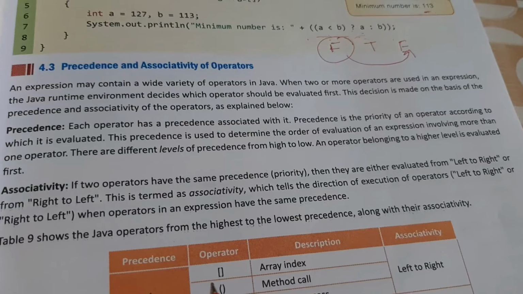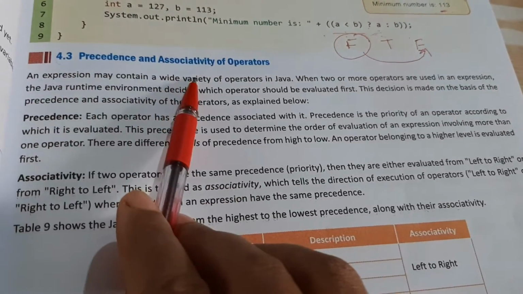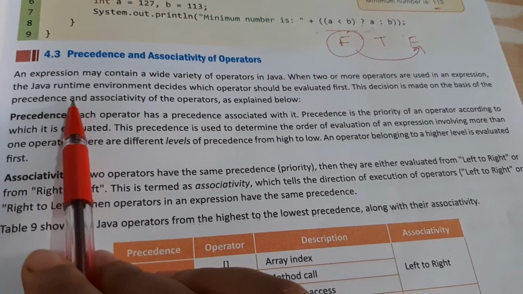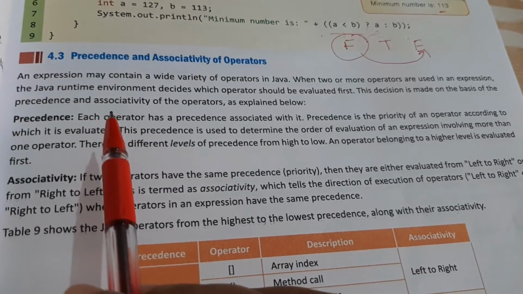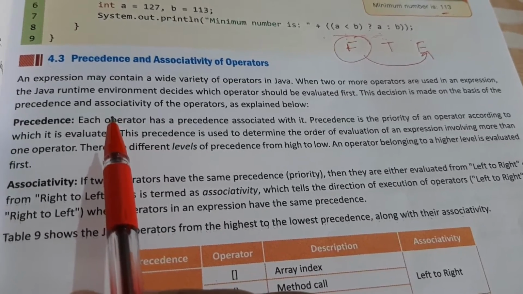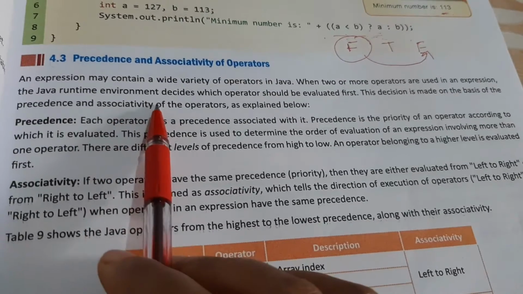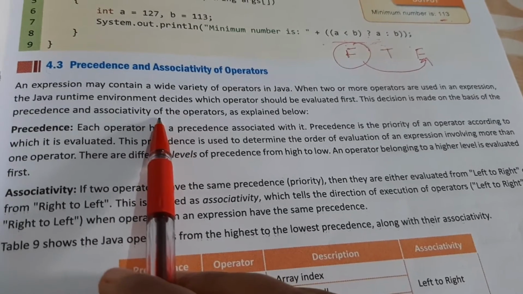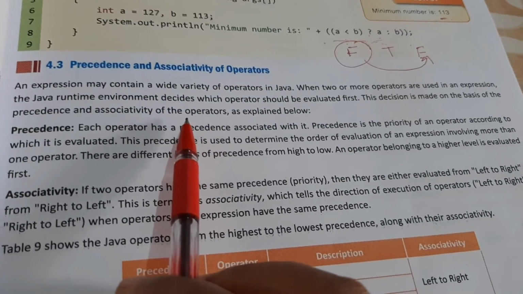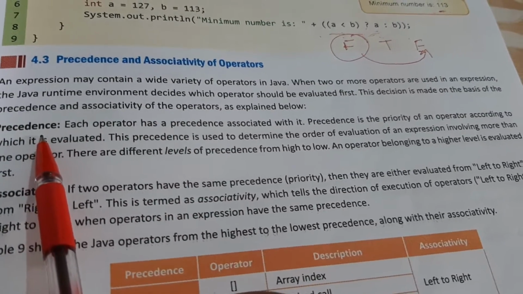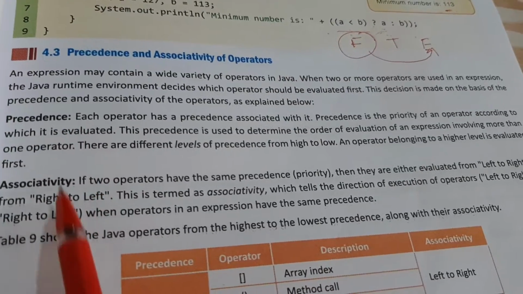So what do you mean by precedence of the operators? In an expression we have so many operator symbols that we use. There are a number of them used in one expression. So it is to decide which operator symbol part has to be solved first or evaluated first. The procedure that we follow is precedence and associativity.